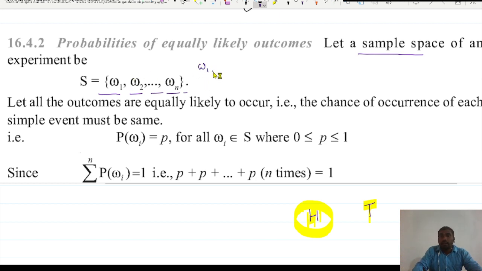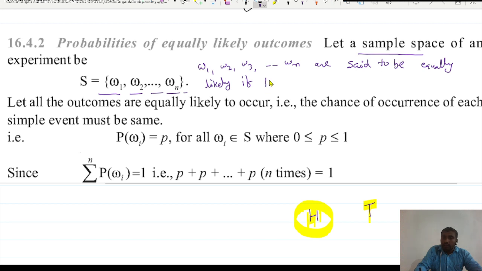So you can write W1, W2, W3 up to Wn are said to be equally likely if the chances of their occurrence are the same or equal.